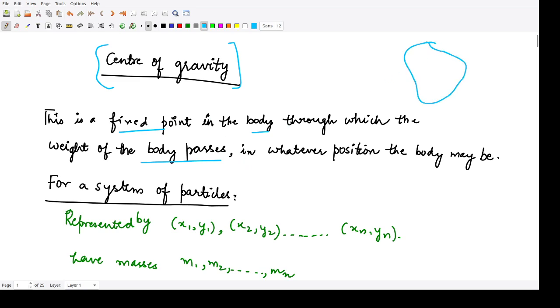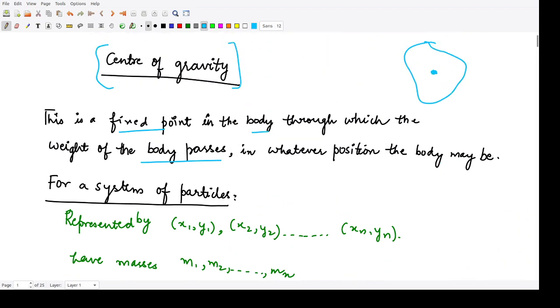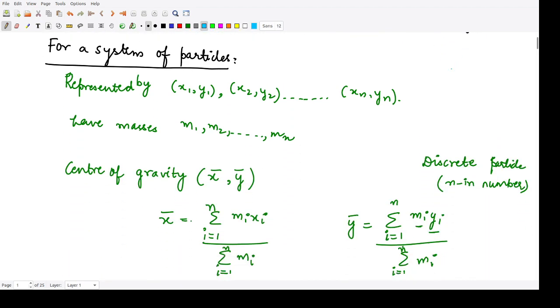Suppose you have this body, and there would be some point inside this body such that the whole of the mass of the body is concentrated at this particular point. So that is its definition. Next is for a system of particles. Suppose now instead of a body or some mass or matter, you have certain particles. These particles would also exhibit the same property. That means the mass of all of these particles would be situated at some single position over here.